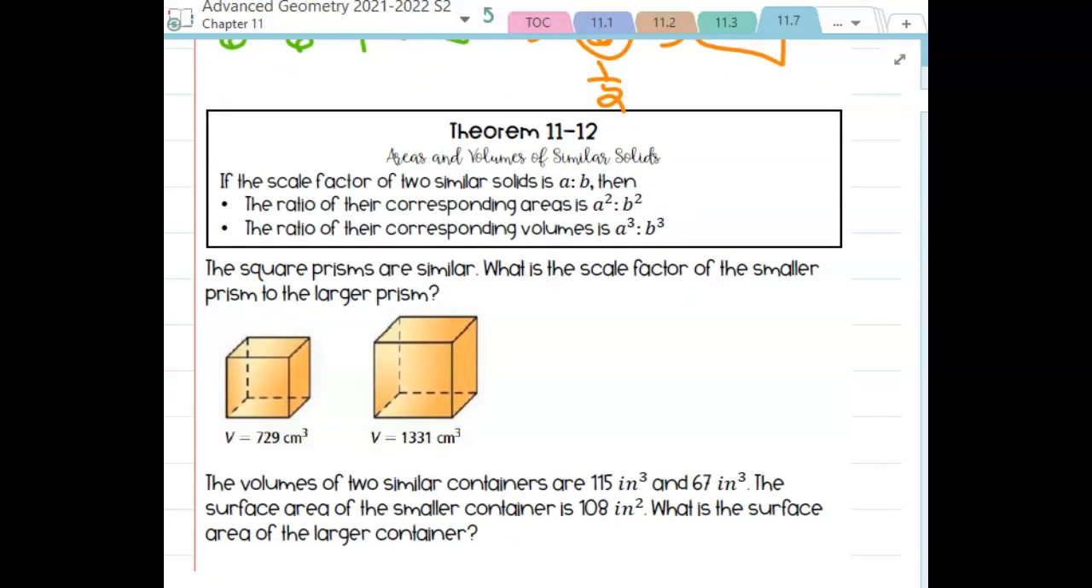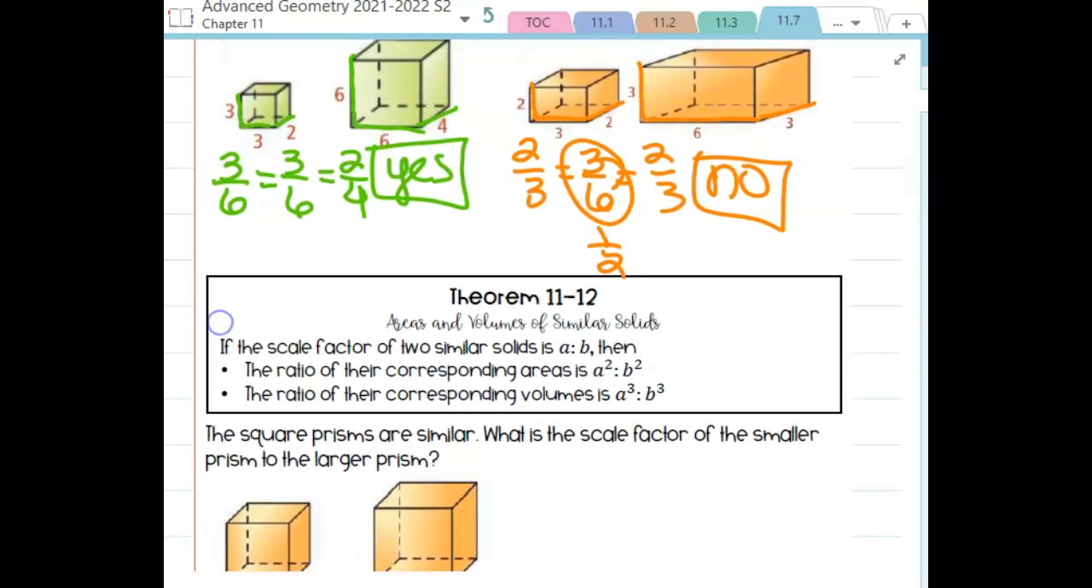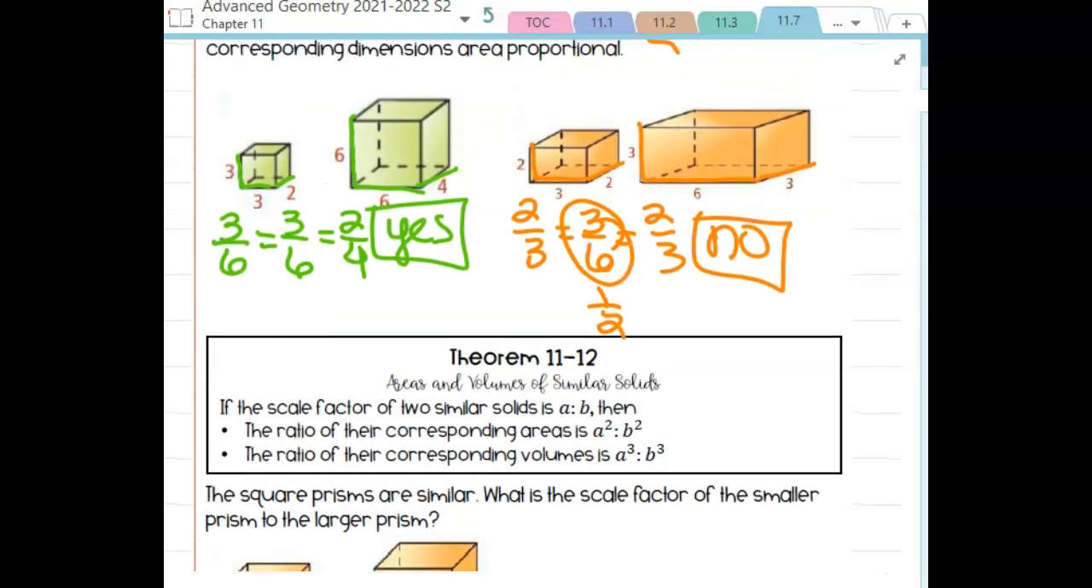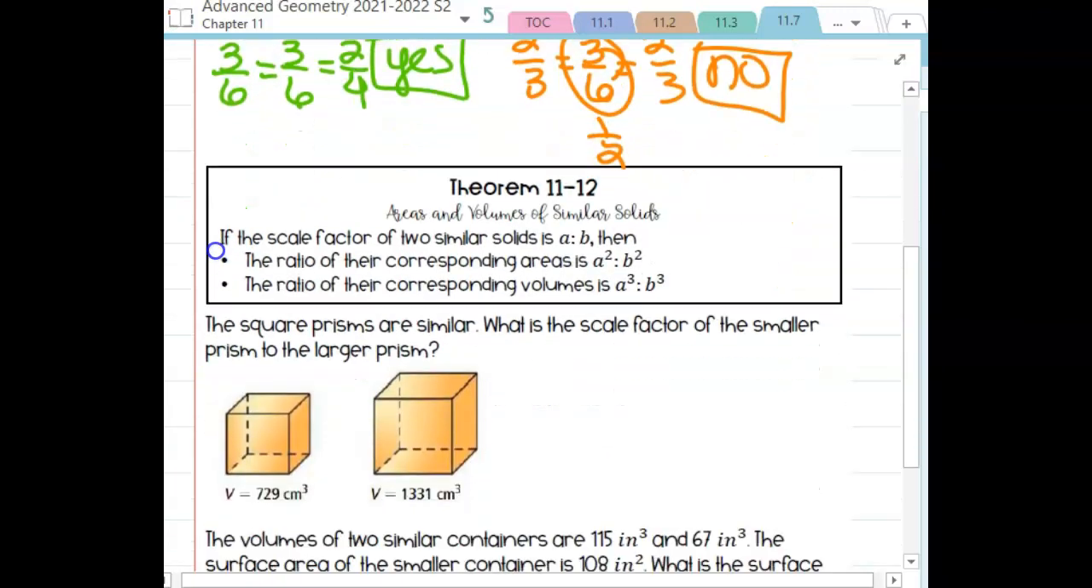Okay, so this is going to be the important stuff here. Theorem 11-12 talks about areas and volumes of similar solids. A scale factor is what we found up here. The scale factor for this first one, since they were similar figures, just basically says how much larger or how much smaller one of the objects is compared to the other. Since their ratios simplified to 1:2, the scale factor of the side lengths is 1:2. That second figure is always going to be twice as big as the other one.